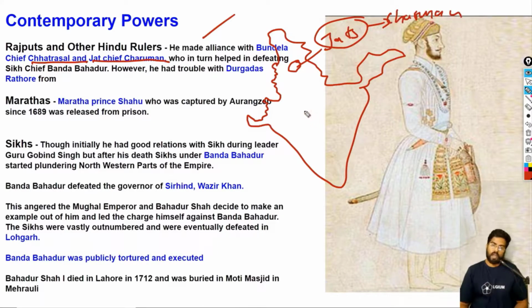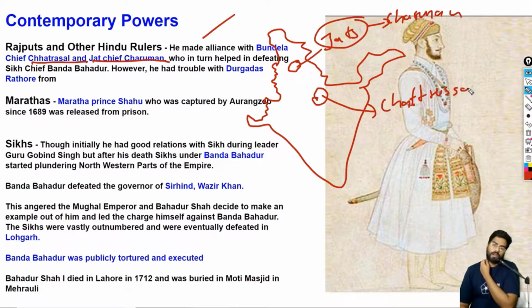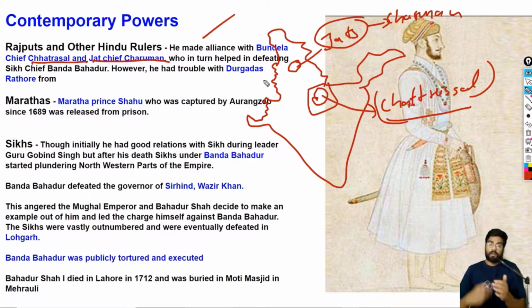Charuman. Okay, and then in the near central region, we have the ruler called Chatrasal. He was a Bundela ruler. Okay, so he was a friend of Jahangir. I'm not sure about that. But eventually they became enemies. The Mughal kingdom and the Bundelas became enemies. But under the reign of Bahadur Shah, they became friends. Okay, so that's what we have to know.